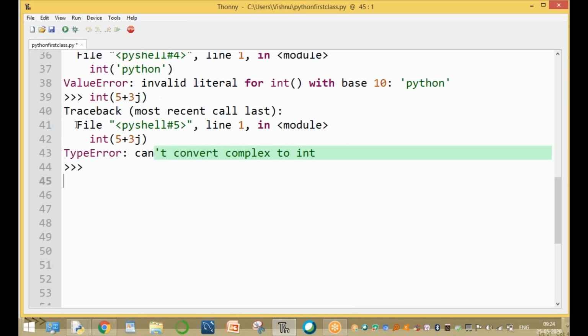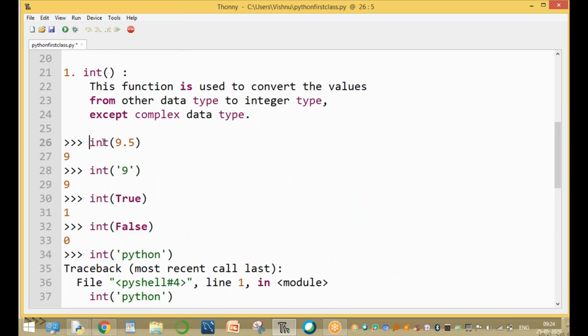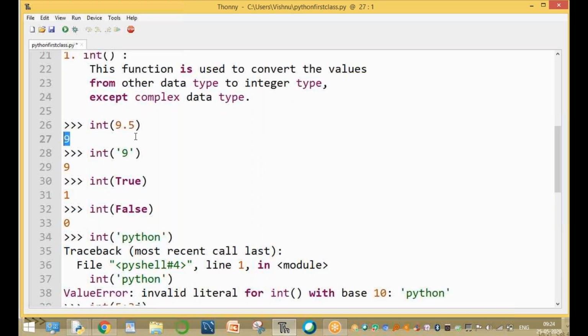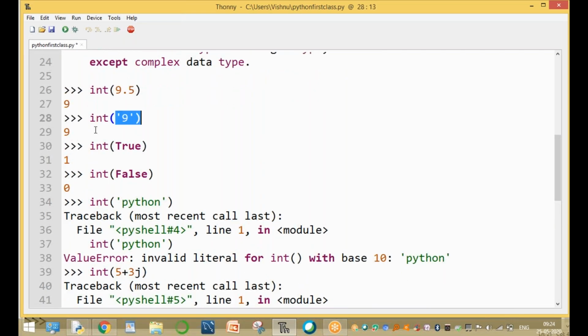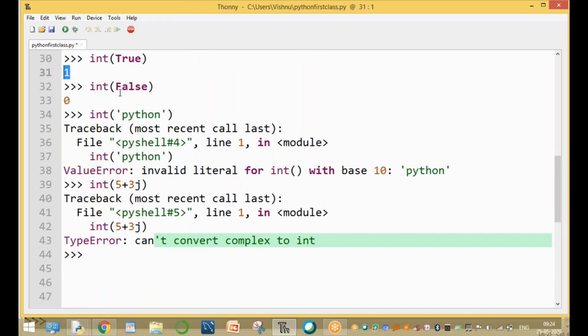Another, with the examples: the integer value 9.5 is a float value, and this float value is converting to integer. '9' is a string value, and this string value is converting into integer. True is a Boolean, and this value is converting into integer 1. False is a Boolean value, and it is converting into integer 0.